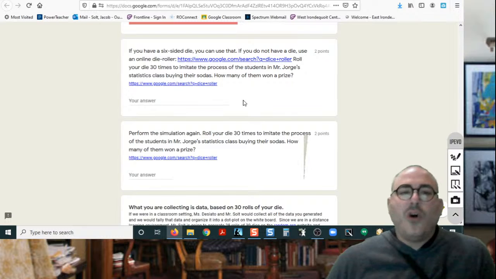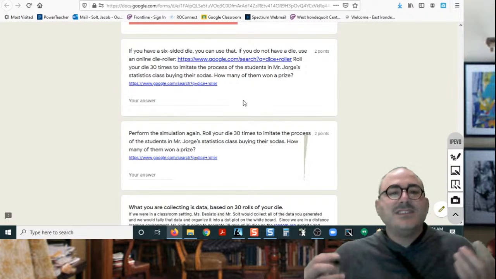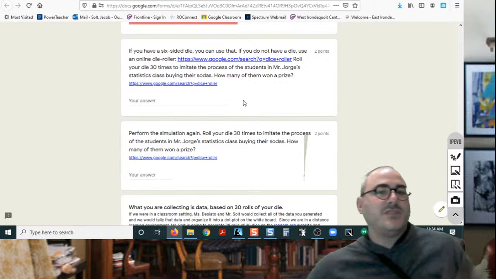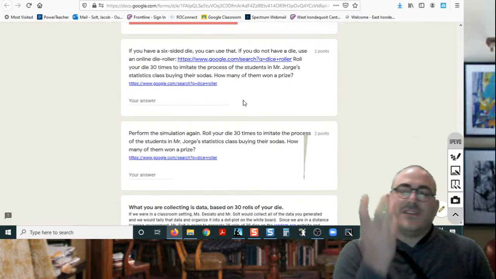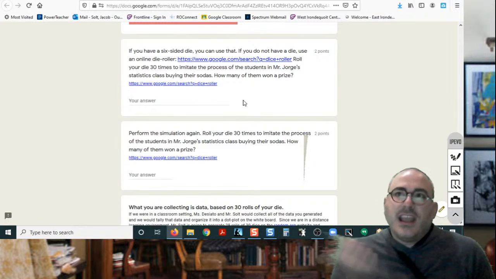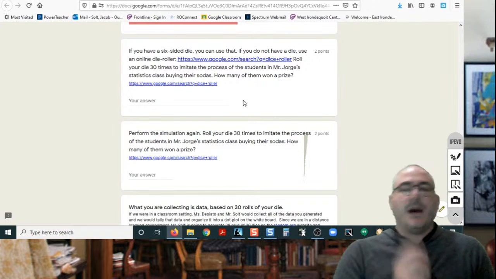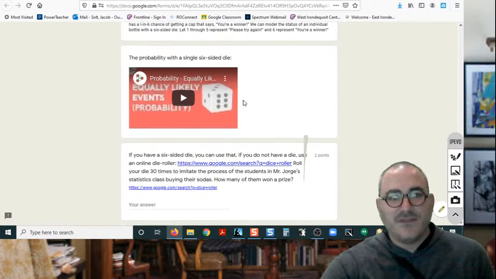So I'm going to want you to roll this 6-sided die 30 times. This is going to simulate, imitate the process by which the students in Mr. Jorge's statistics class bought their sodas, right? Because if they have a 6-sided die, every time you roll that die, there's a 1 in 6 chance that a 6 will pop up, right? There's a 1 in 6 chance that a 1 will pop up. That was all explained in this video right here.